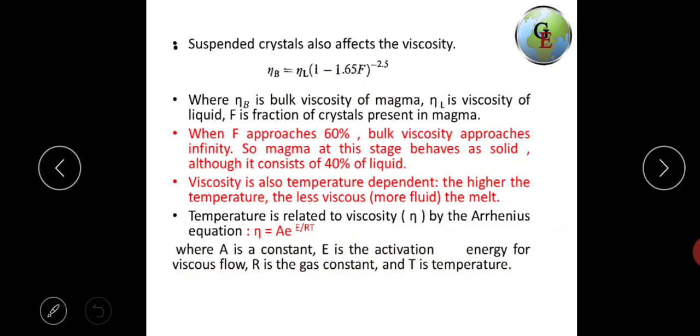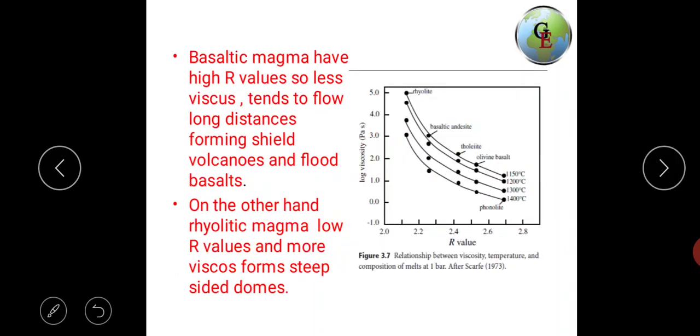Viscosity is also temperature dependent. The higher the temperature, the less viscous. Obviously, when the temperature increases, it tends to increase the fluidity and decrease the viscosity. Temperature is related to viscosity by the Arrhenius equation. It is also an important equation to remember. η = A exp(E/RT), where A is a constant, E is the activation energy for viscous flow, R is the gas constant, and T is the temperature.